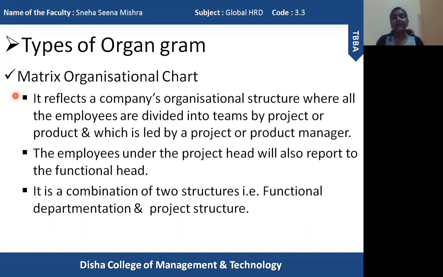Clear? And that particular employee will have to follow the orders of the functional head as well as the project head. So this particular employee will report to the divisional head as well as the project head. So this one person will be following the orders of two managers, and the person will be reporting to two managers at the same time. Clear?